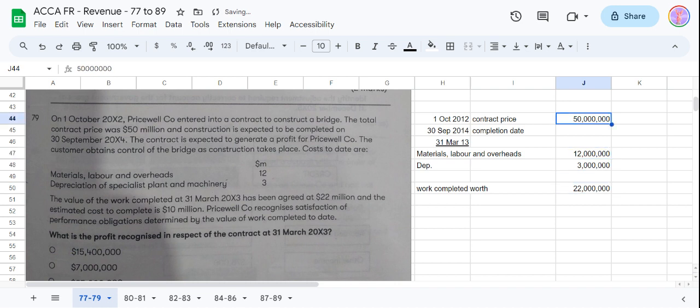Total contract price is 50 million. Estimated cost to complete is 10 million. The company recognizes satisfaction of performance obligation determined by the value of work completed to date.